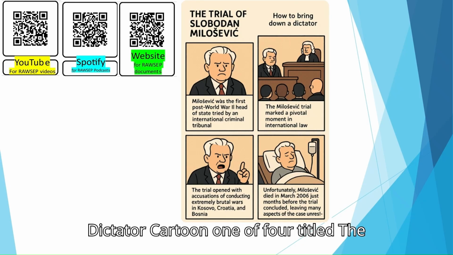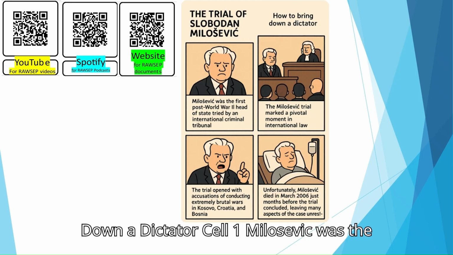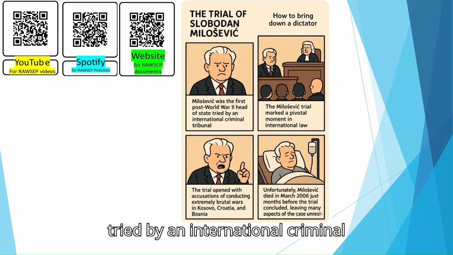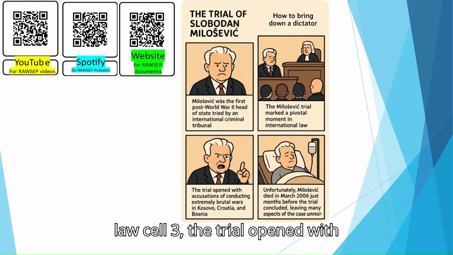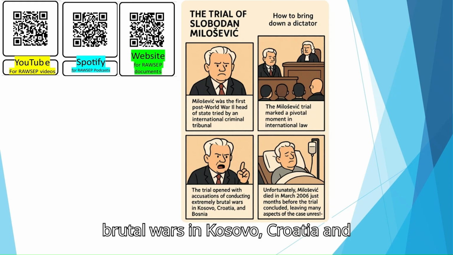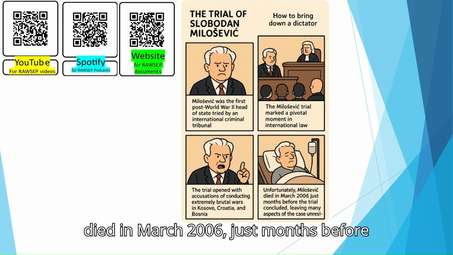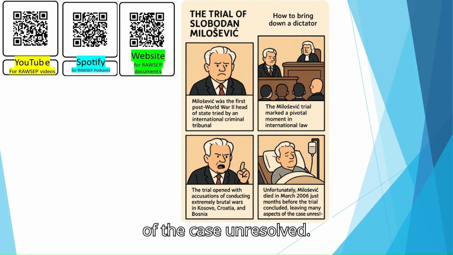Cartoon 1 of 4, titled The Trial of Slobodan Milošević: How to Bring Down a Dictator. Cell 1: Milošević was the first post-World War II head of state tried by an international criminal tribunal. Cell 2: The Milošević trial marked a pivotal moment in international law. Cell 3: The trial opened with accusations of conducting extremely brutal wars in Kosovo, Croatia, and Bosnia. Cell 4: Unfortunately, Milošević died in March 2006, just months before the trial concluded, leaving many aspects of the case unresolved.